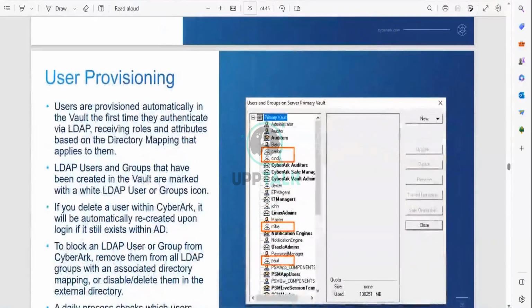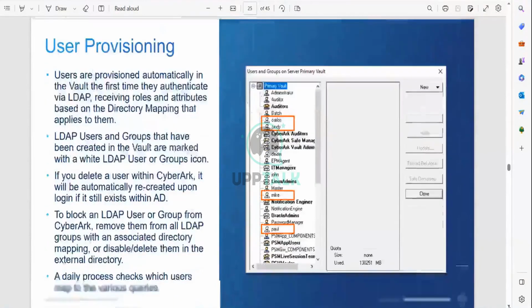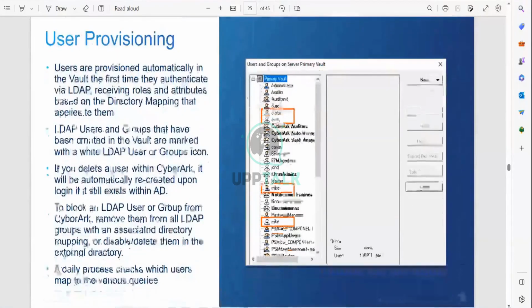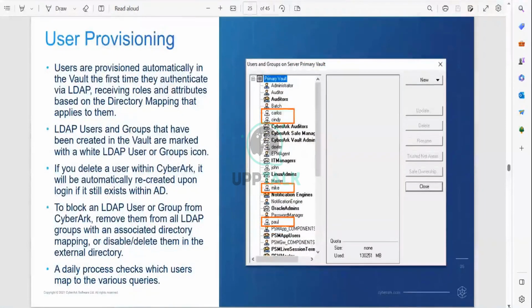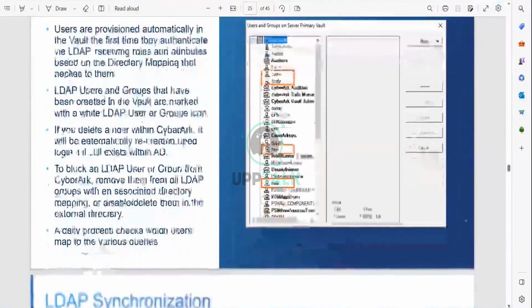User provisioning: users are created automatically in the vault the first time they authenticate via AD, receiving the roles and attributes based on the directory mapping. Whenever you have any doubts, just let me know.